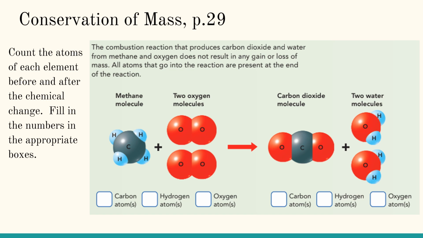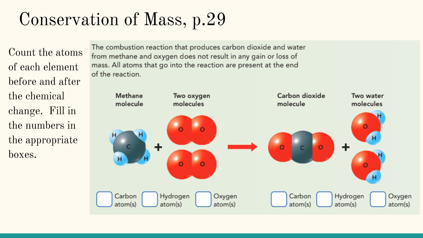So, conservation of mass, page 29. First, let's read this and then we'll go on to do the instructions. The combustion reaction that produces carbon dioxide and water from methane and oxygen does not result in any gain or loss of mass. All atoms that go into the reaction are present at the end of the reaction. The first thing we need to do is count the atoms of each element before and after the chemical change. So fill in the numbers in the appropriate boxes.